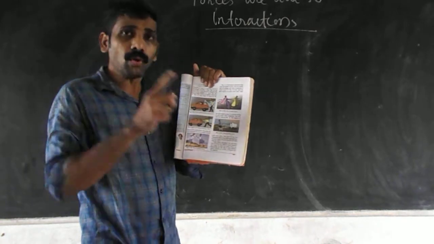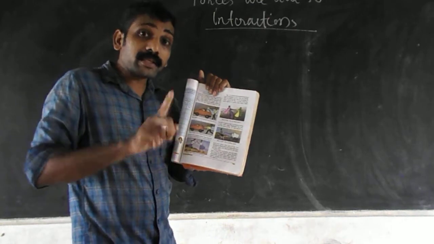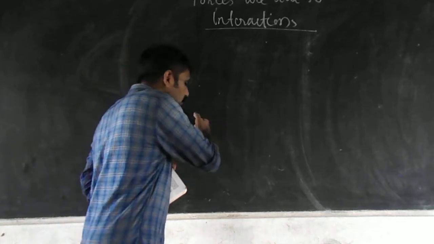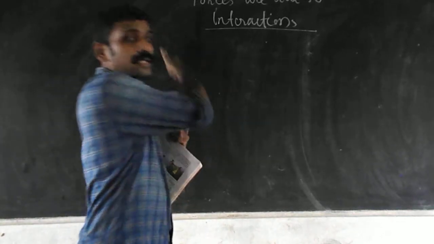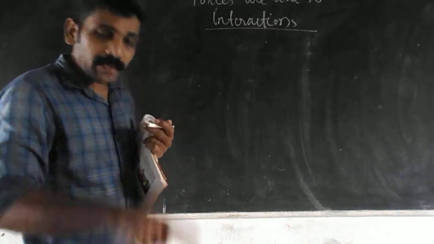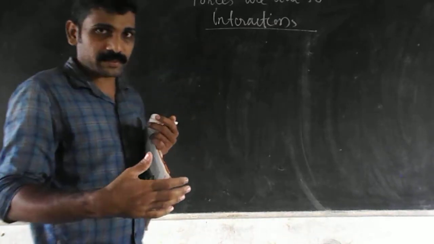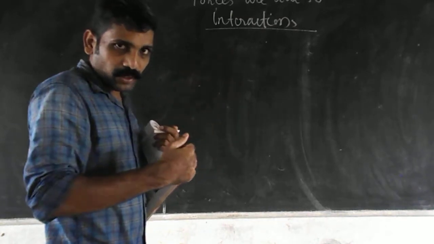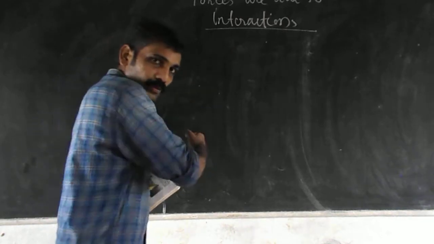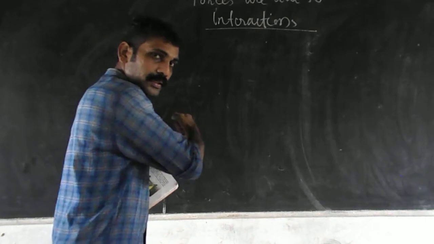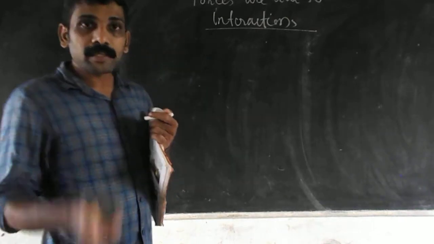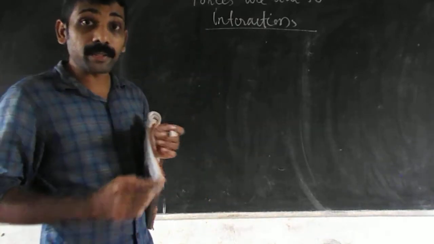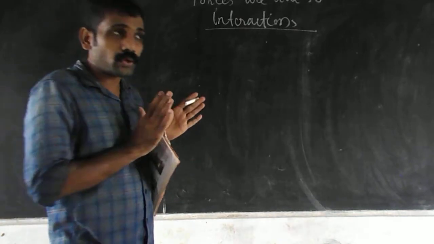Okay. So in order for force to happen, two things must be involved. When I have to give a force on the wall, I have to touch the wall and give a push. Then only the force will happen. Otherwise, if I give the force just like this, I am not touching the wall, I just give action. In this case, force will not happen. So in order for force to happen, the two things, I and the wall, must be involved. They should not be separate.